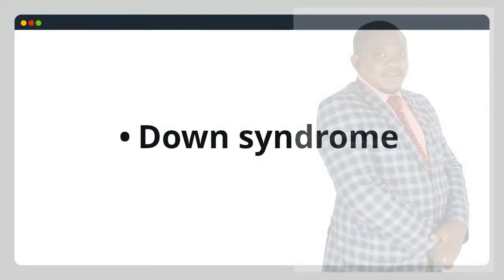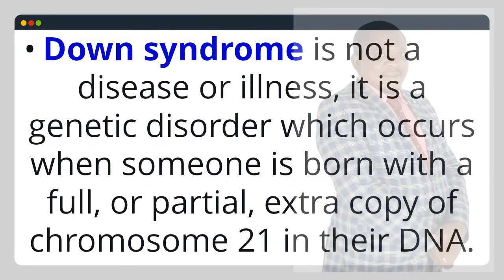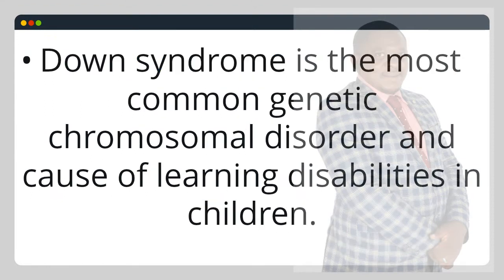Down syndrome. Down syndrome is not a disease or illness, it is a genetic disorder which occurs when someone is born with a full, or partial, extra copy of chromosome 21 in their DNA. Down syndrome is the most common genetic chromosomal disorder and cause of learning disabilities in children.